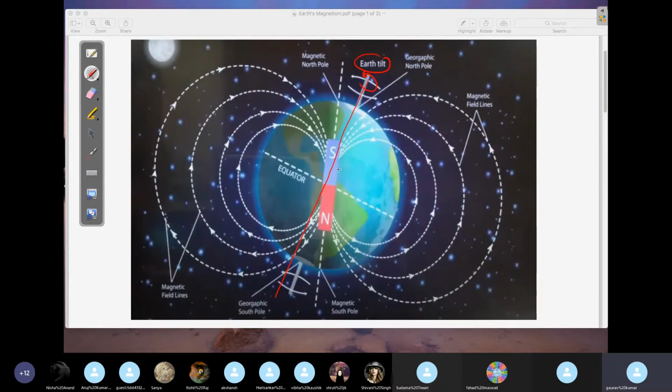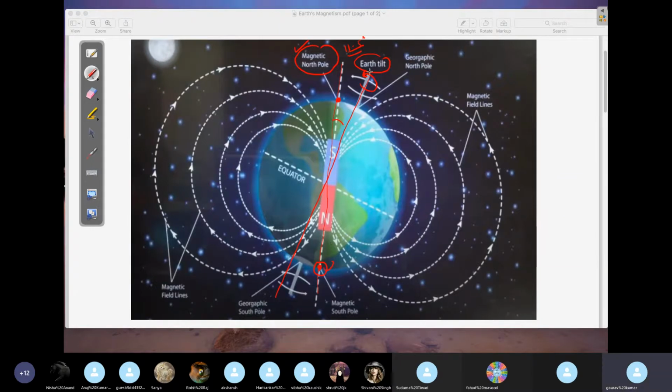Now it is found that the magnetic dipole which we are writing for this Earth makes some angle with this geographic axis, and this angle is very, very small, around 11.5 degrees. So you know one thing here, I'll tell you. Where this axis touches the Earth at some point, this is called the magnetic North Pole. This is called the magnetic South Pole. These nomenclatures are very, very important here.